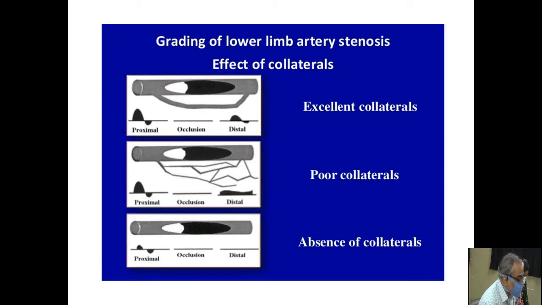So I will show you this diagram. This is how the distal flow is seen depending on the collateral formation. If there are excellent collaterals, you may see a biphasic flow in the distal artery. If there are poor collaterals, that will be a monophasic flow, very low amplitude, there will be more spectral broadening, there will be more gradual peak and all. And if there are no collaterals, as we have seen in the earlier example, the proximal artery will show a biphasic flow. We will see some examples.